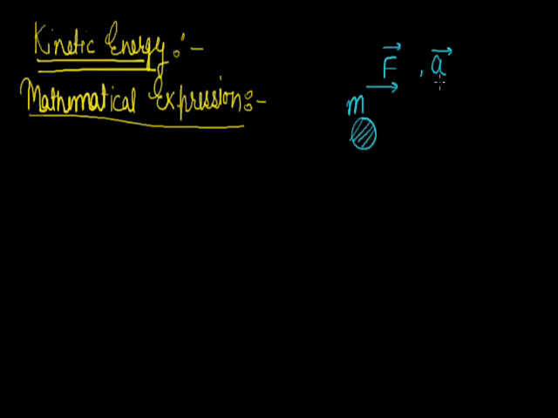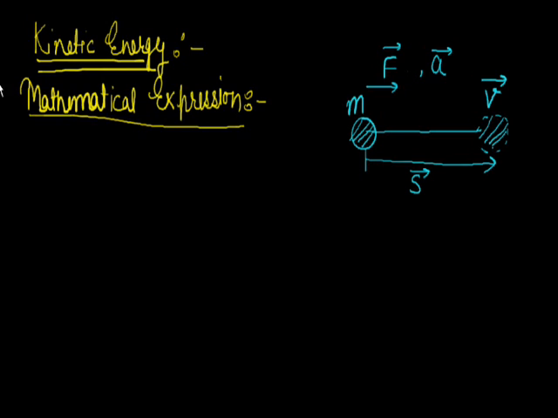The body attains a final velocity v through a displacement s after some time t. Let after some time t, the body be at this position and displacement is s. Let at this point its velocity be small v.